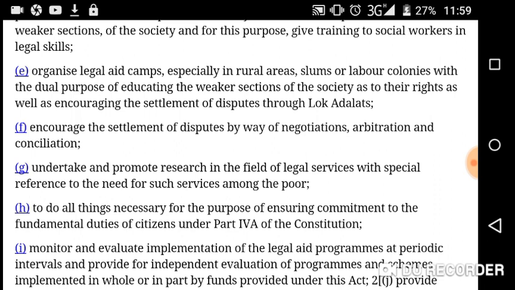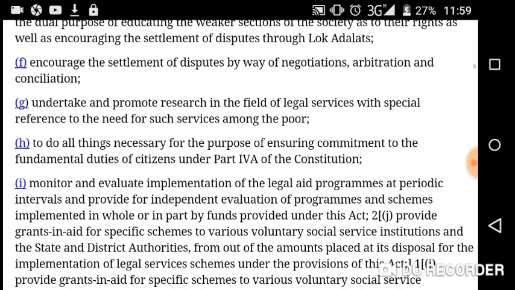Then F, encourage the settlement of disputes by way of negotiation, arbitration, and conciliation. That's why this Act is part of the ADR system, meaning alternative dispute resolution. Here we have negotiation, arbitration, conciliation. The word mediation is not here.